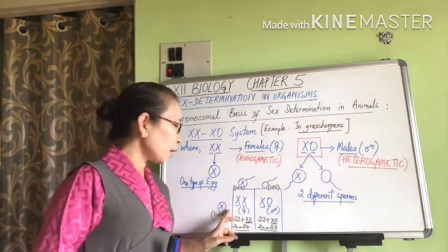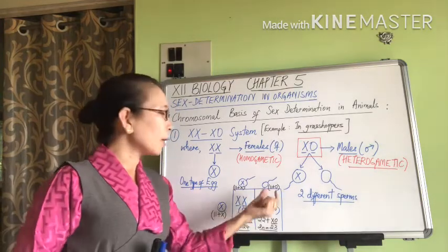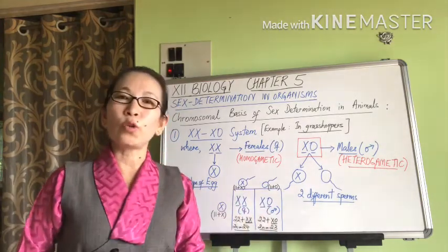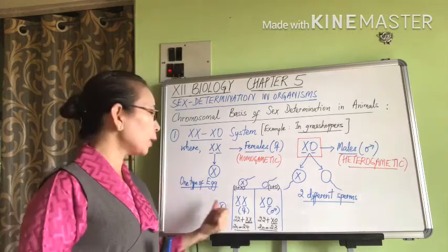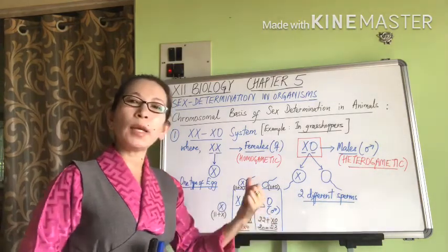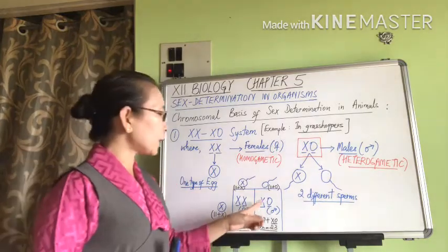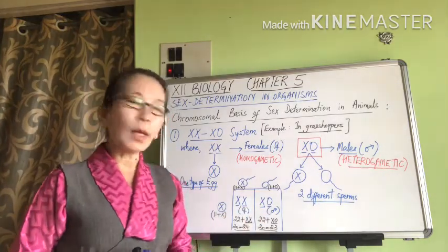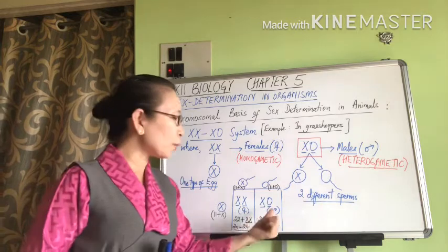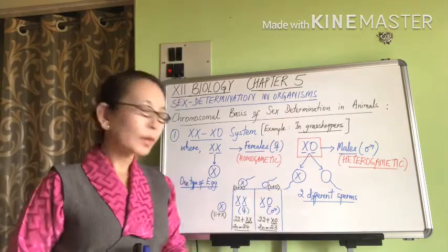Whereas if an egg is fertilized by a sperm with no sex chromosome, or zero sex chromosomes, then this is going to result in XO or X0 individuals. And X0 individuals are going to be male grasshoppers.